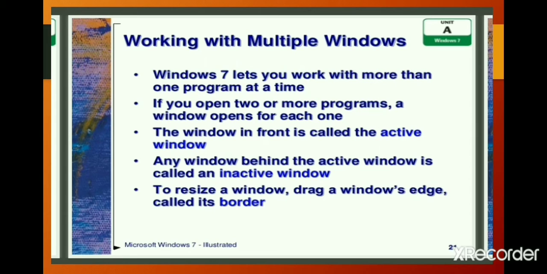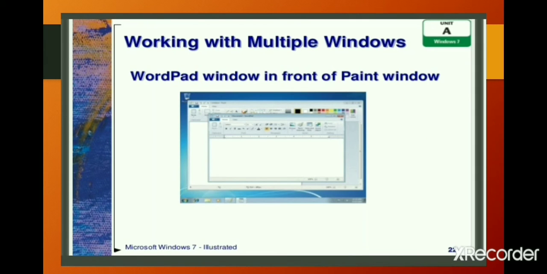Any window behind the active window is called an inactive window. To resize a window, drag a window's edge, called its border. WordPad window in front of Paint window. You can see in this image.